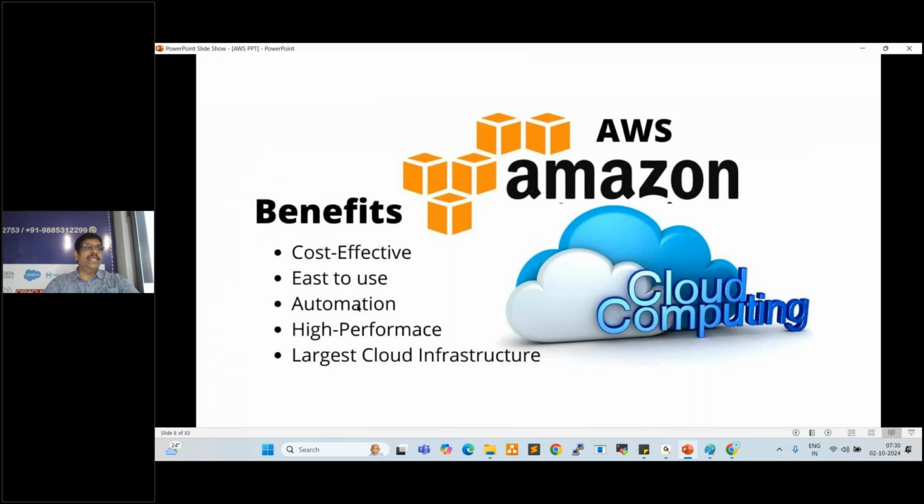Automation, we can automate the activities whenever needed. High performance servers, high performance resources. Largest cloud infrastructure, so data center footprints are available, right? Largest cloud infrastructure available in AWS.